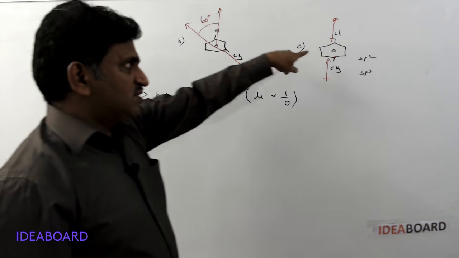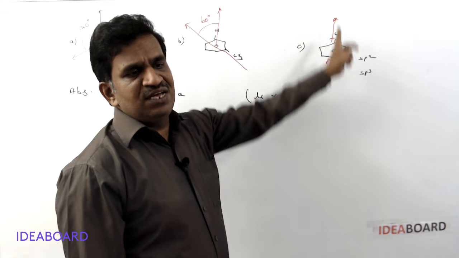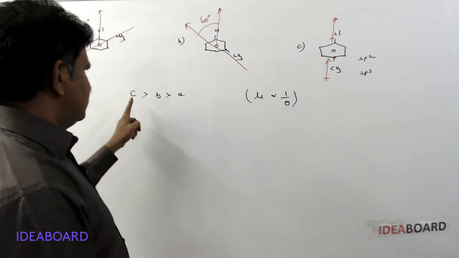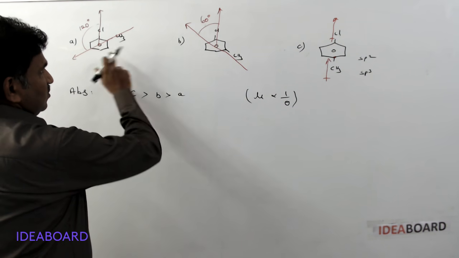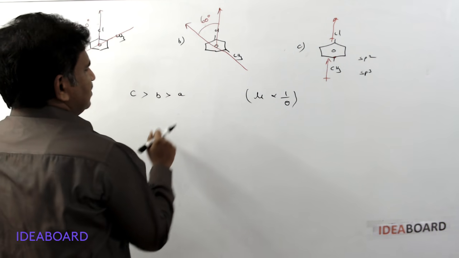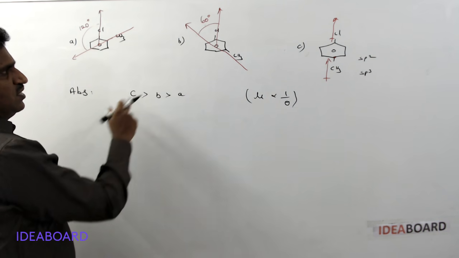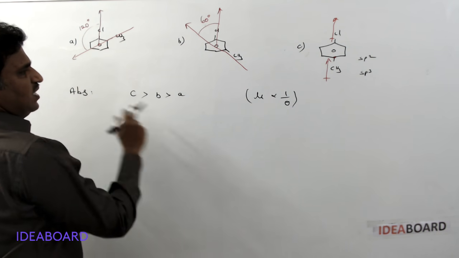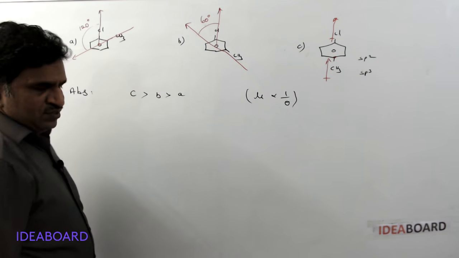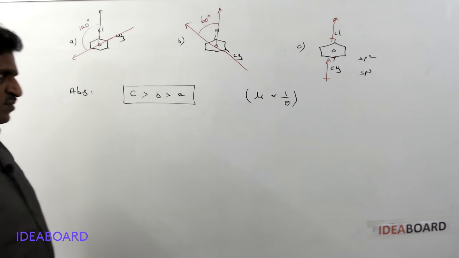After C, because it has both in the same direction, it has the highest value. After C, you can compare the bond angles. Here B has less bond angle, so it has more dipole moment. A has 120, more than this, so it has less dipole moment. So that is the answer and the reason for that. Okay.